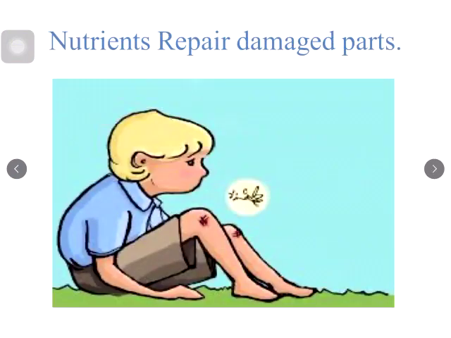Now can you see the little fairy over the knees of the boy? Well, what is this fairy? This is the nutrient in your food. This is the vitamin. This is the mineral. This is the protein in your diet which will help in the repair of these wounds.